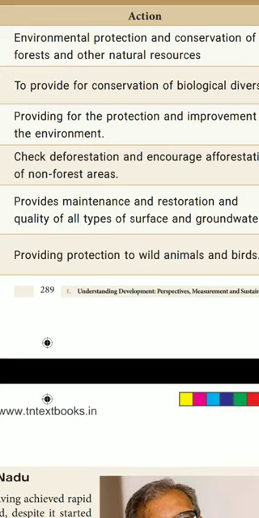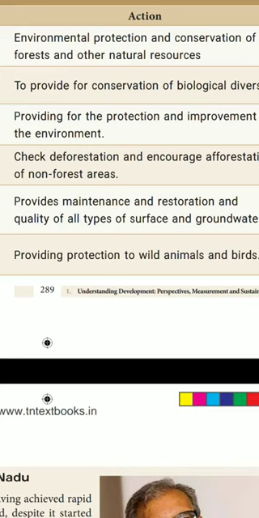Next, fourth one is 1980. There is the Forest Act or Conservation Act. What was the action for this act means? Check deforestation and encourage afforestation of non-forest areas. That means according to this act, they want to check whether any people have cut down the trees, and also their duty is to encourage afforestation. They want to plant more trees in non-forest areas.